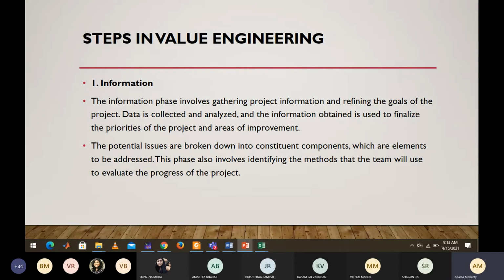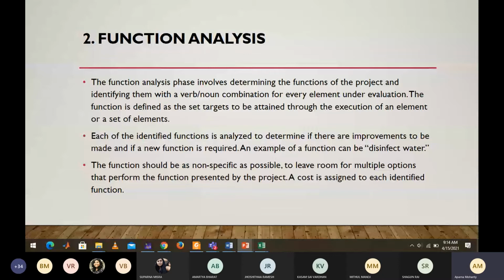Okay. Next is function analysis. Function analysis means you need to analyze what functions you are planning to have in your product. The function analysis phase involves determining the functions of the project, and we need not get into the verb-noun format. Whenever you are launching your product, try to have a functional analysis of it.